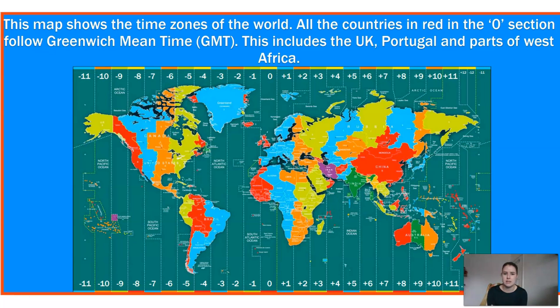So here is our world map, and here are all the different time zones, okay? So here, all of the countries that are in red that follow along this zero, these follow the Greenwich Mean Time. So that includes us. So our time right now is based on the Greenwich Mean Time. And the countries that are in red also have exactly the same time that we do right now. So this also includes Portugal, and we've got other parts in West Africa as well. So we've got West Africa over here, and we've got some from Portugal from here as well.